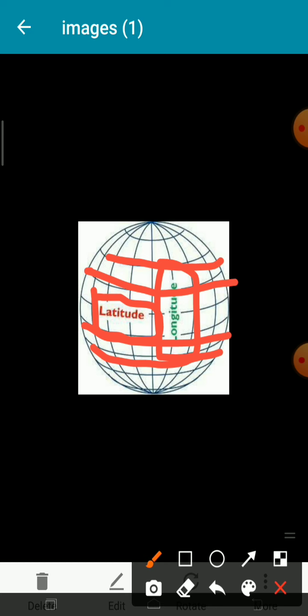Once again students, as you are studying this geography subject for the first time in this standard, for understanding the basic concepts you have to take the labor. Once the concepts are fit in your mind, then there is no problem in understanding. There is a net of lines on the earth, and this net is imaginary.